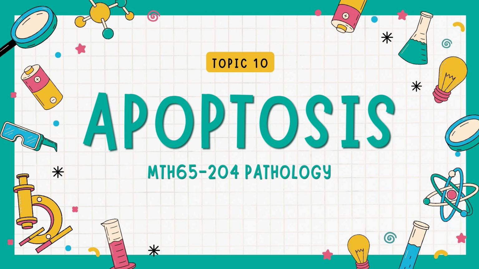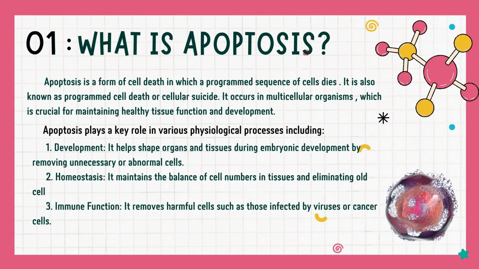Let me start with what is apoptosis. Apoptosis is a form of cell death in which a programmed sequence of cell dies. It is also known as programmed cell death or cellular suicide. It occurs in multicellular organisms and is crucial for maintaining health. Apoptosis plays a key role in various physiological processes including: